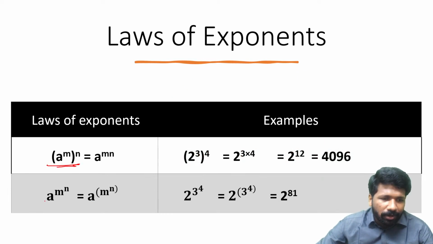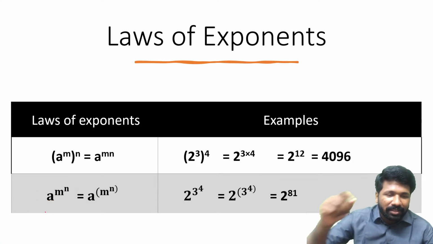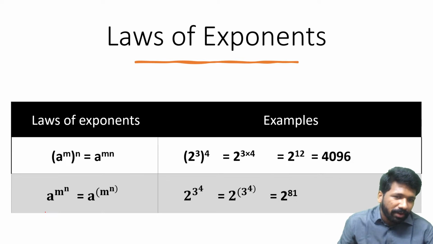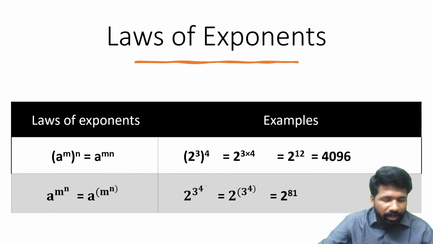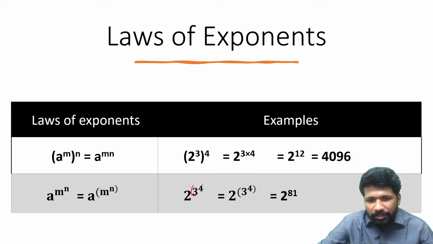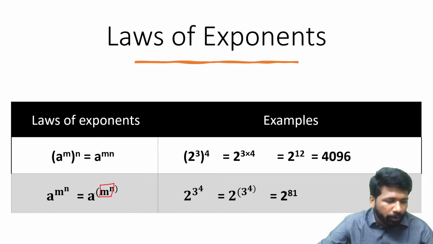But if a bracket is not there, we are confused about what the order is. Some may say this should be the order, some may say this should be the order. But in mathematics we cannot disagree on the same theorem. One person says I can do it this way, 2 raised to 3 first and then raised to 4. Another person says 3 raised to 4 first and then 2 raised to that. That will give you a different answer. That is why, if there is no bracket, the convention is you have to start from top to bottom.